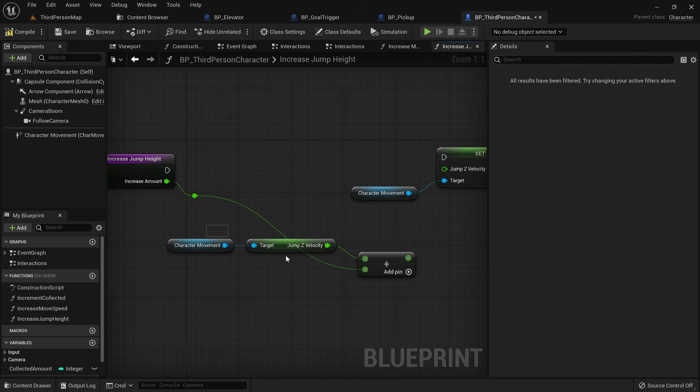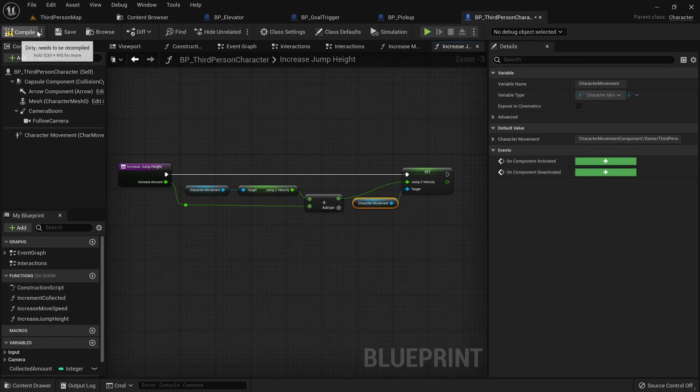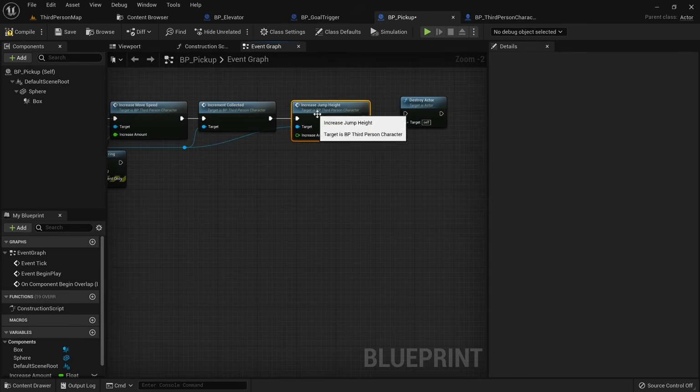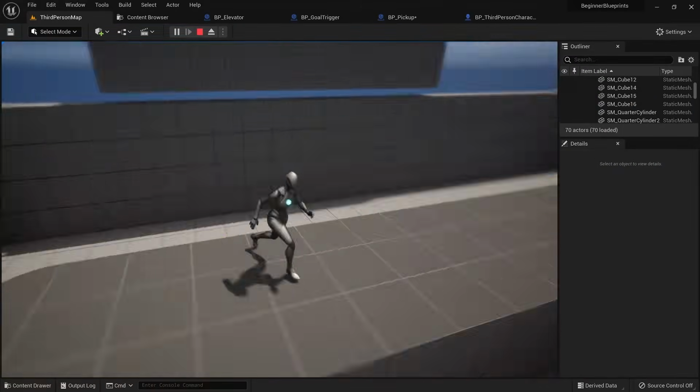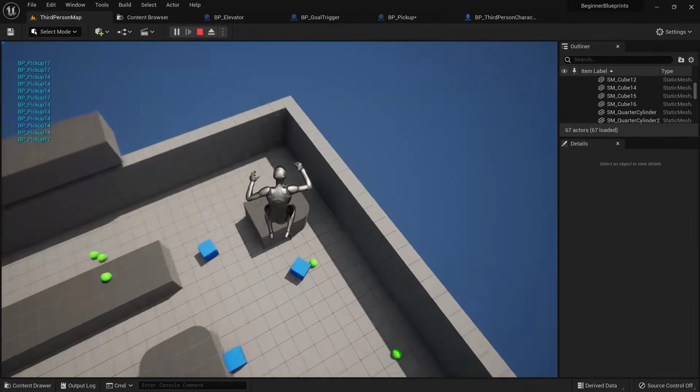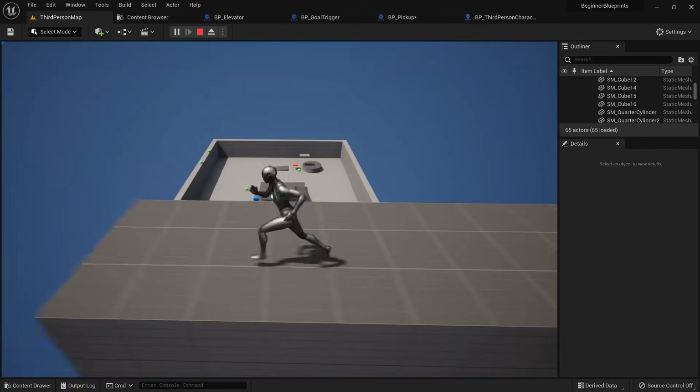Maybe instead of the pickup making your character run faster, they can make him jump higher and then make a short level that runs with that idea. These are all things you should be able to do by slightly changing the nodes that we created together and play around with it a little bit.